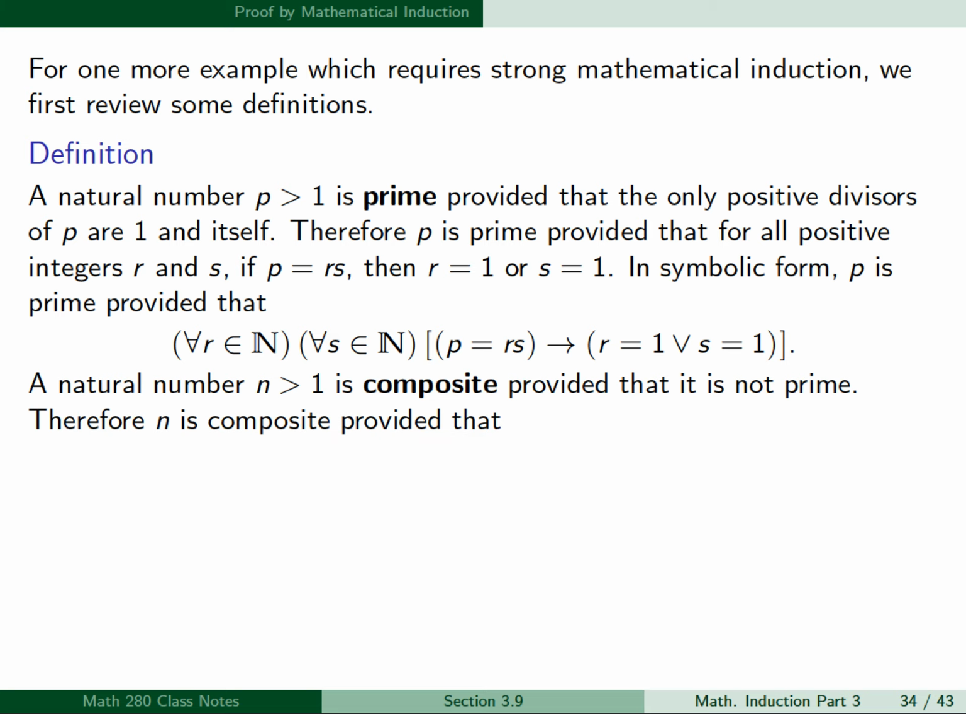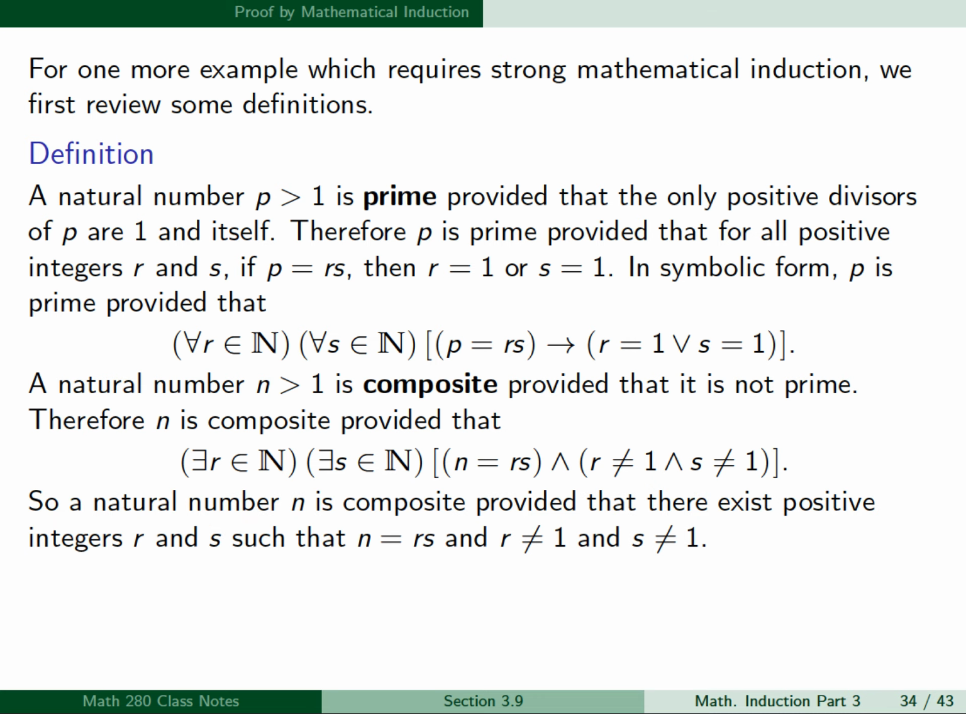So therefore n is composite provided the negation of the previous condition holds, which will be there exist r and s such that n equals r times s, and r is not equal to 1 and s is not equal to 1. So a natural number n is composite provided that there exist positive integers r and s such that n equals r times s and r is not equal to 1 and s is not equal to 1.